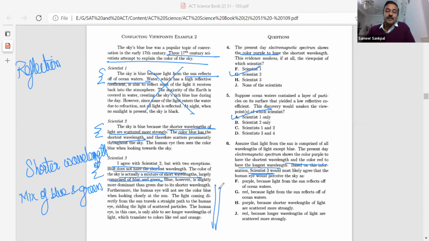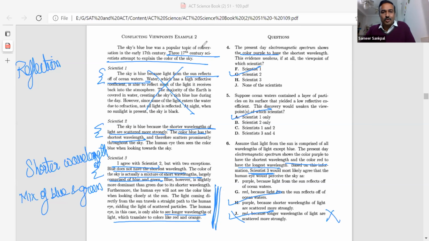A lot of students commit mistakes because they read this complete information and they come out with the human eye in this case is only able to see longer wavelengths of light, which translates to colors like red or orange. And then students pick up the answer as red. I have seen more than 90% of my students answer this question as red. No, this is not the answer, because they are talking about the sun. Scientist 3, and the question is about the sky, which we have agreed is the shorter wavelengths, right? And shorter wavelength is purple, so the answer is H, not J, right? So this is the kind of confusion which we have.